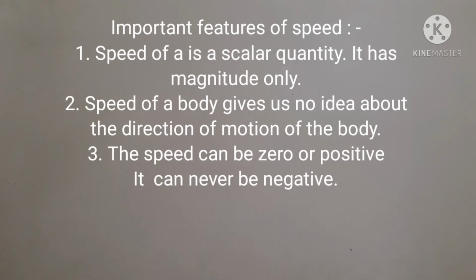Important features of speed. First, speed of a body is a scalar quantity. It has magnitude only. Number two, speed of a body gives us no idea about the direction of motion of the body. Number three, the speed can be 0 or positive. It can never be negative.